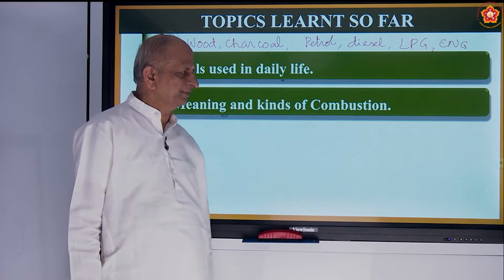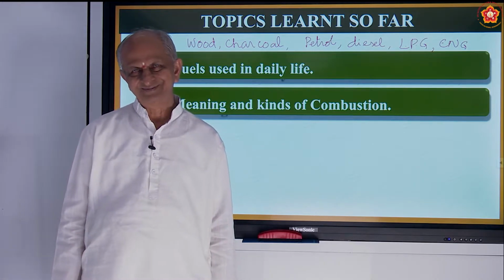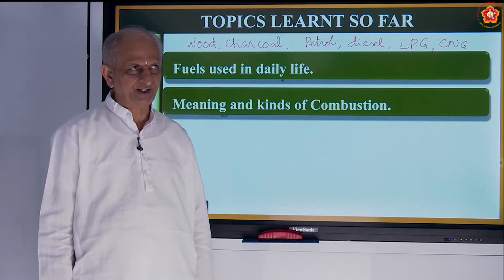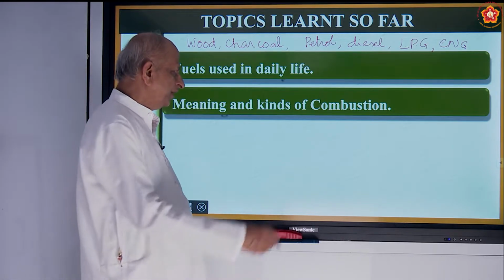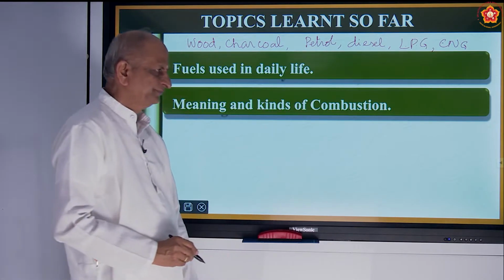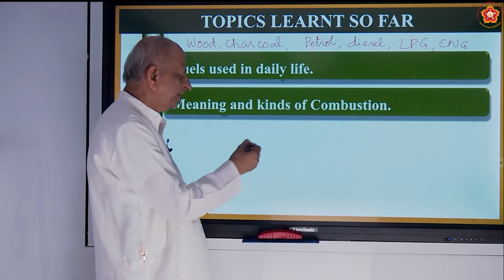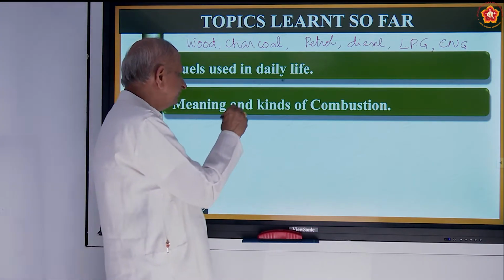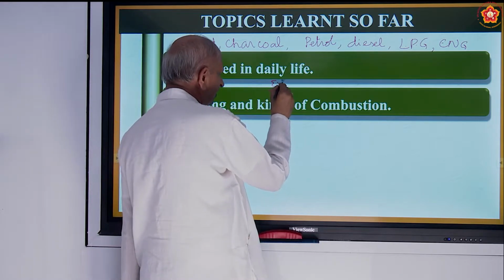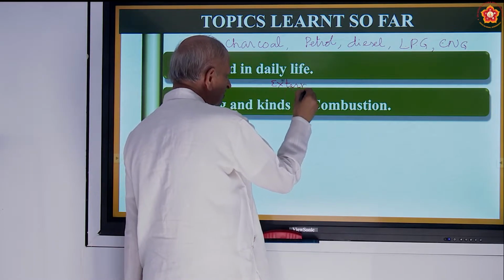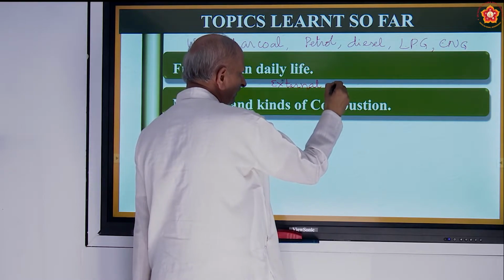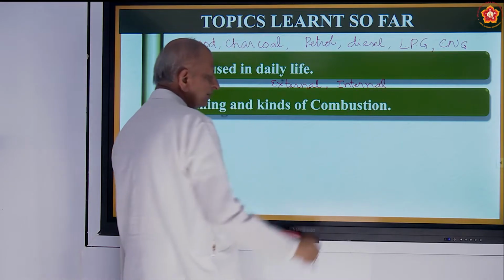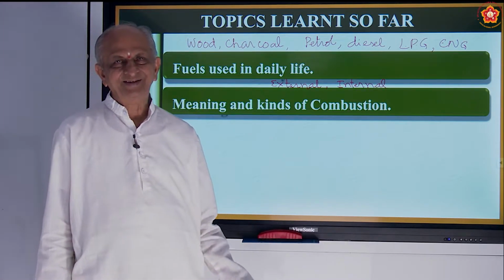And you know the meaning of the word combustion. When a substance is burnt in the presence of oxygen, it gives energy, the liberation of heat. And when you say combustion, there are two types. One is called external combustion, another is internal combustion. Where do you get external combustion?